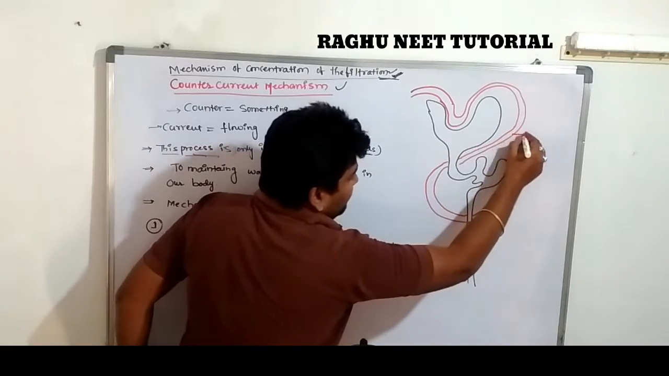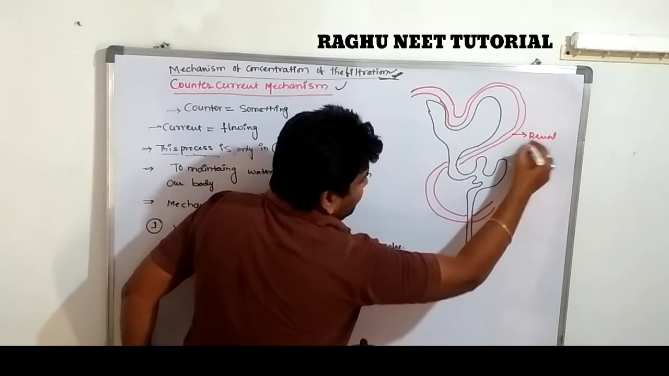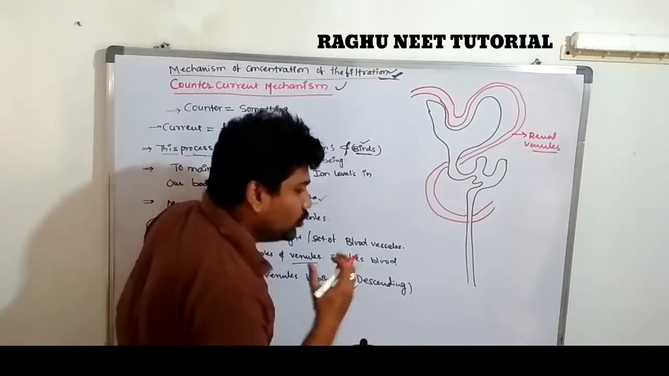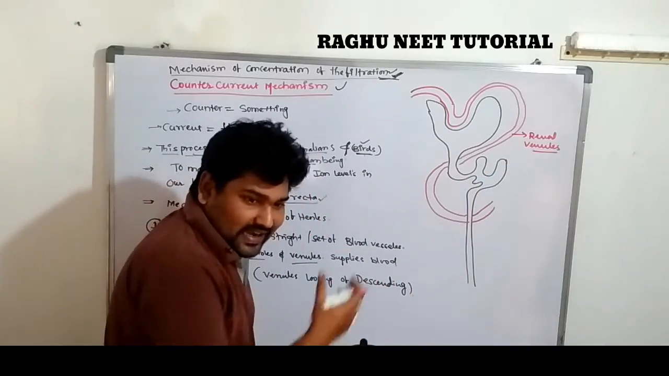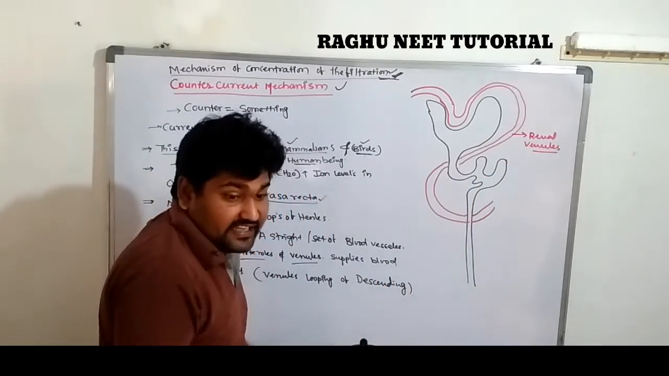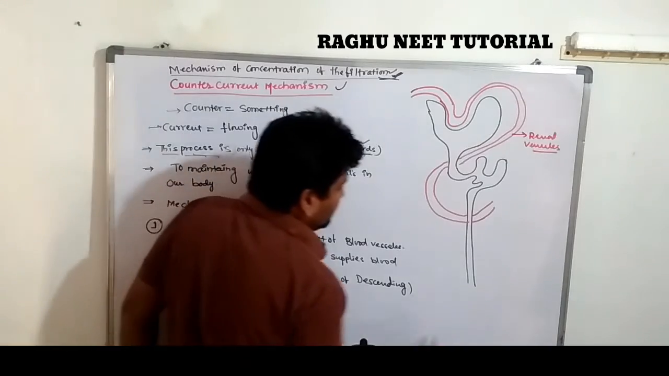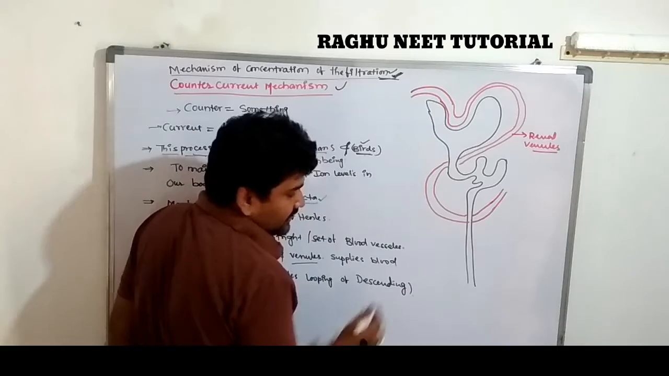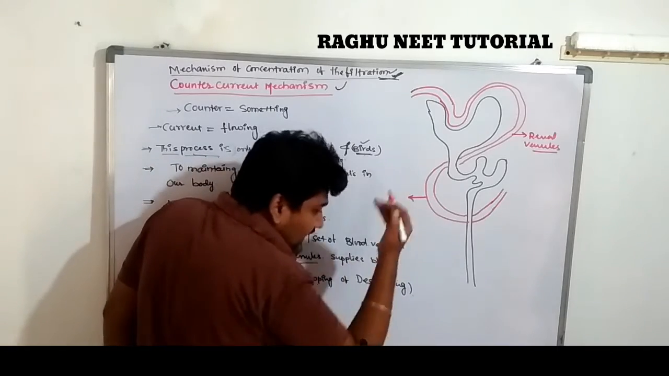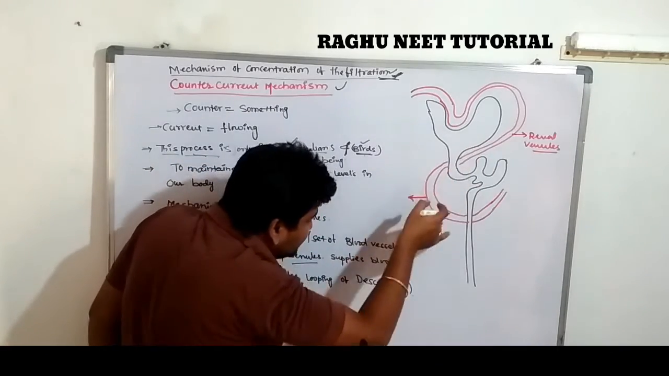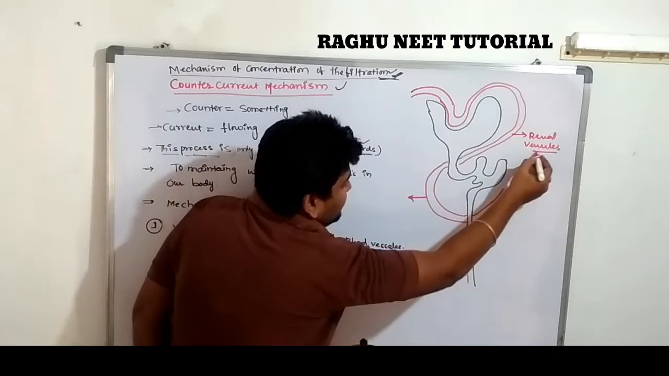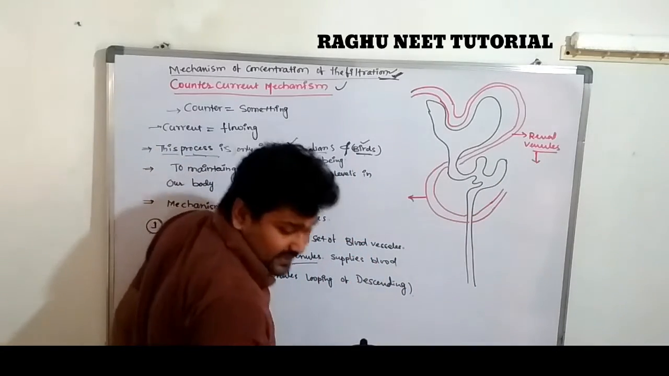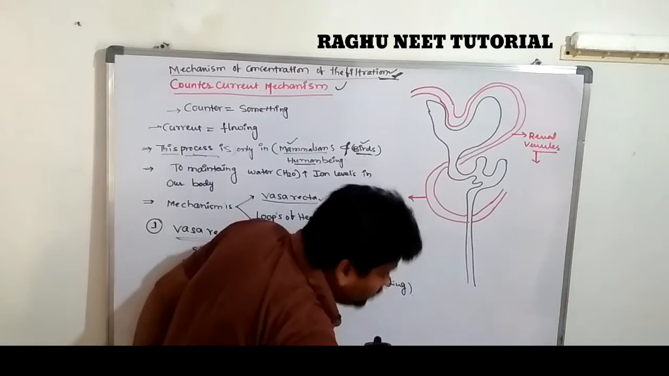So the renal venules, which one? The renal venules are the descending arm, nothing but the looping of the descending limb of the nephron. When one arm is descending, this is known as a renal venule, commonly known as a peritubular vessel.